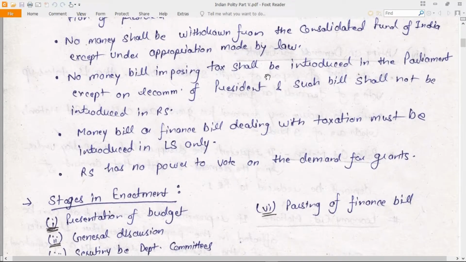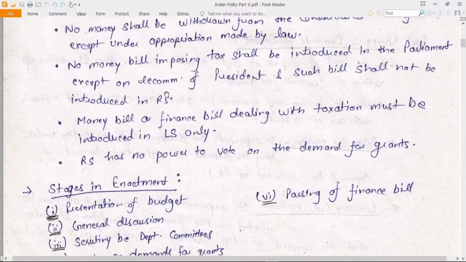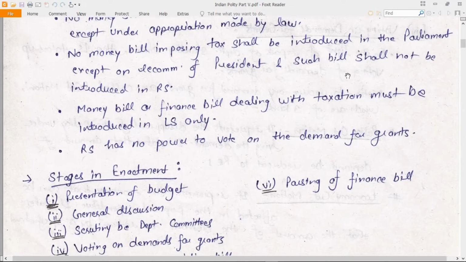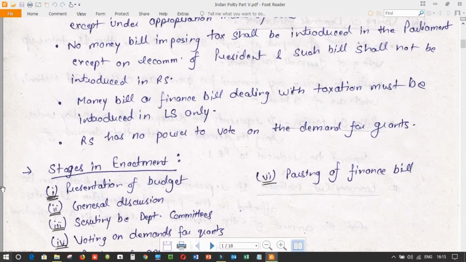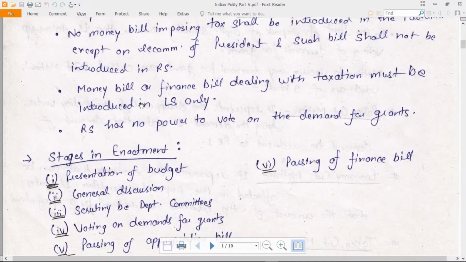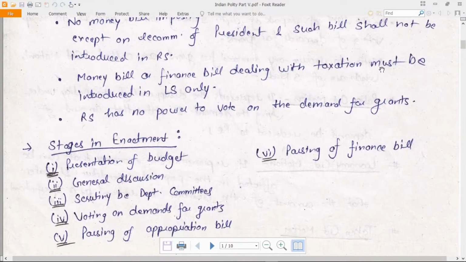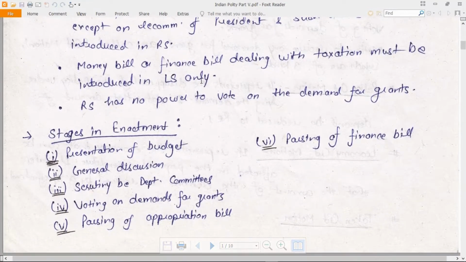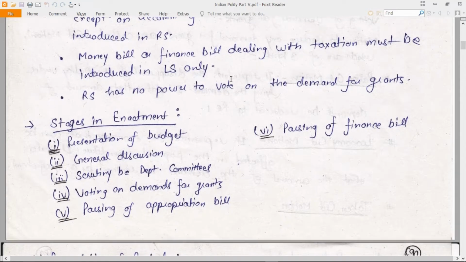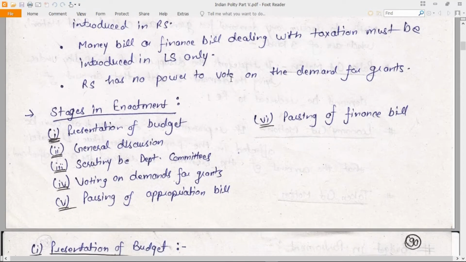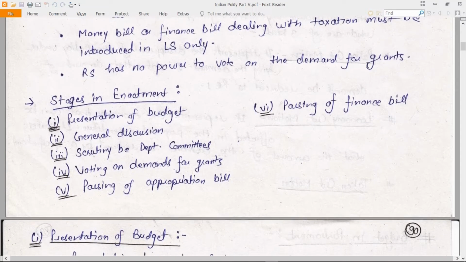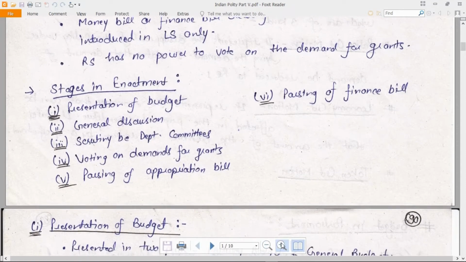No money bill imposing tax shall be introduced in Parliament except on the recommendation of the President, and such a bill shall not be introduced in Rajya Sabha. Money bill or finance bill dealing with taxation must be introduced in Lok Sabha only. Now, Rajya Sabha has no power to vote on the demand for grants. Now, this is important.